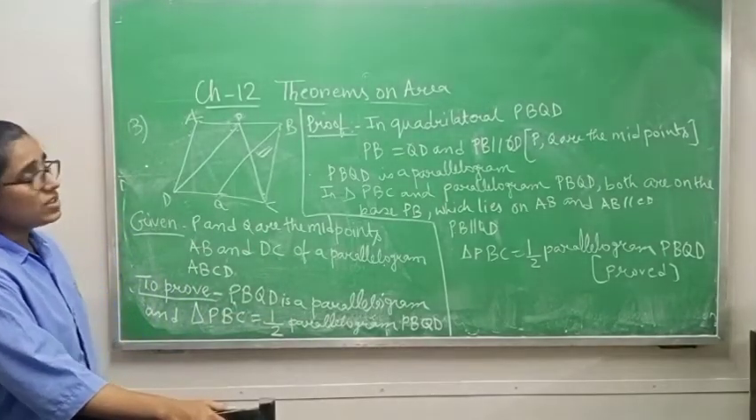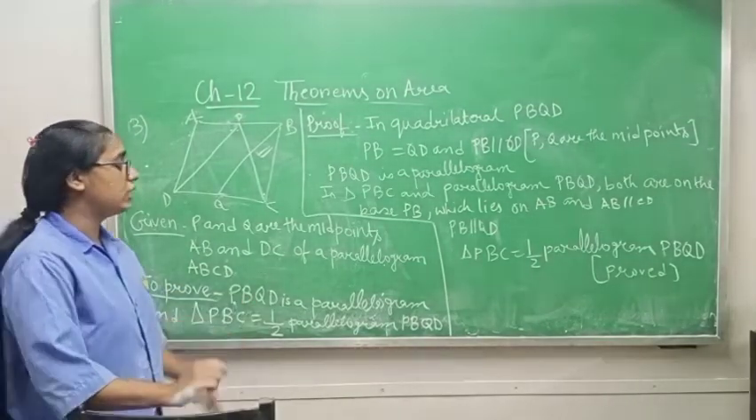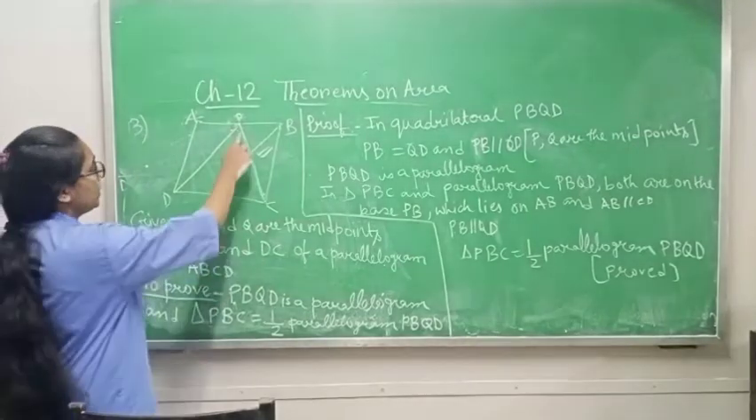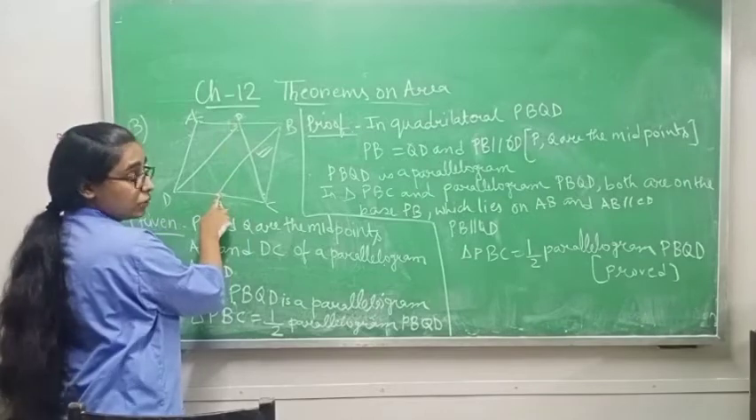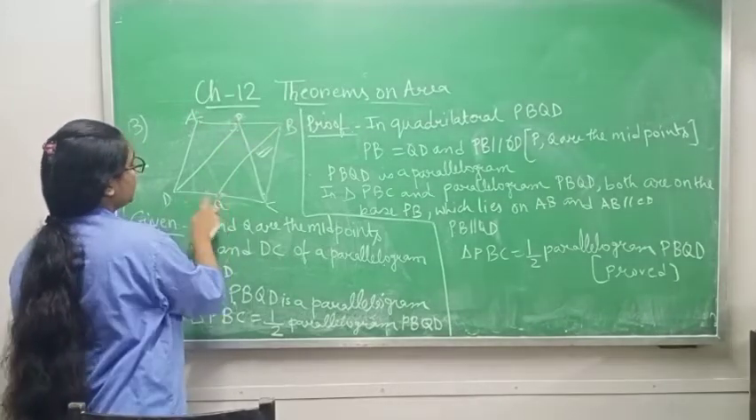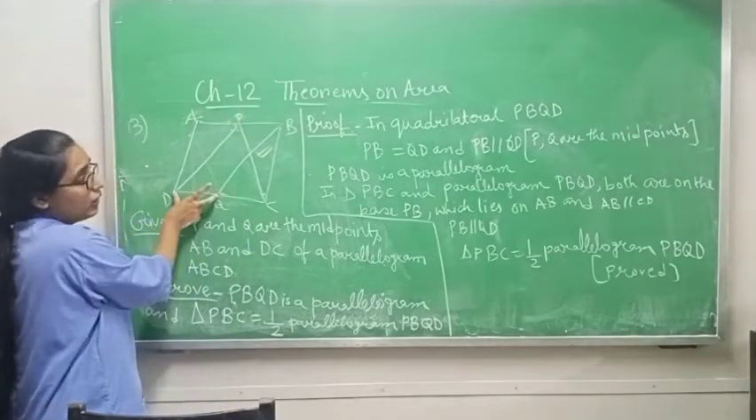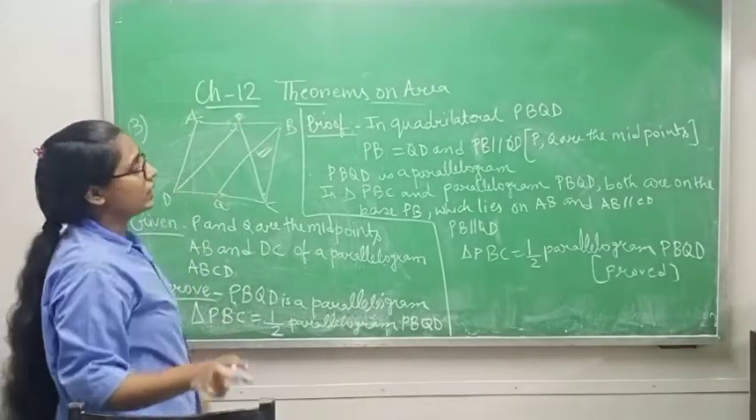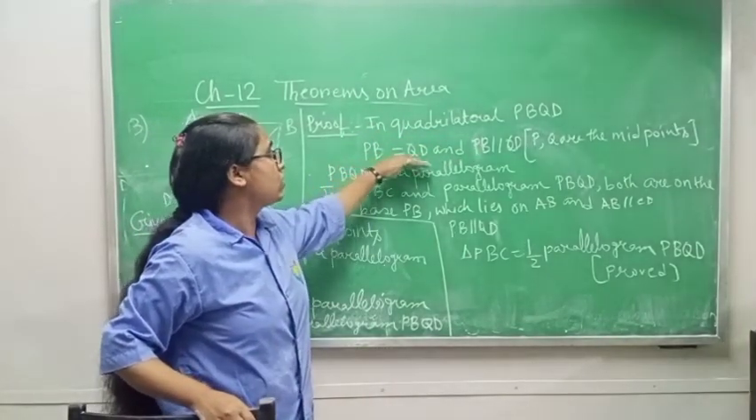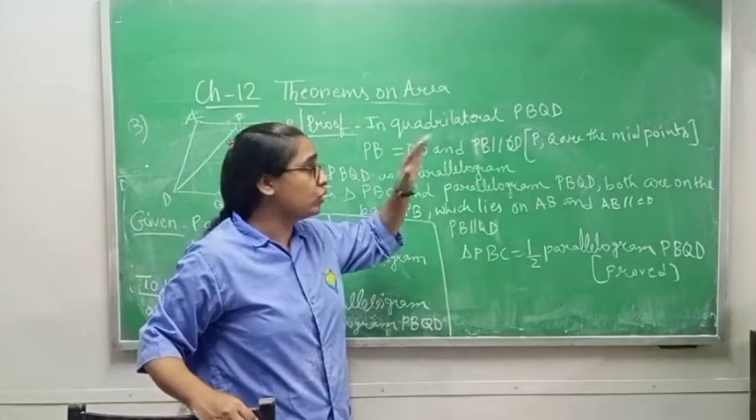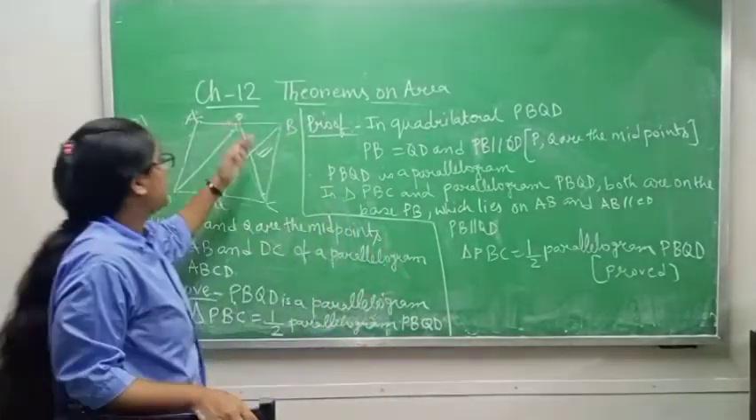Okay. Now please concentrate on the proving part. How will you do it? First of all, you have to prove that PBQD is a parallelogram. You know that P is the midpoint of AB and Q is the midpoint of BC. It means that PB and DQ are both half, so you can write PB and DQ are equal. That is written in quadrilateral PBQD. PB is equal to QD and PB is also parallel to QD. Why? Because P and Q are the midpoints and ABCD is a parallelogram.